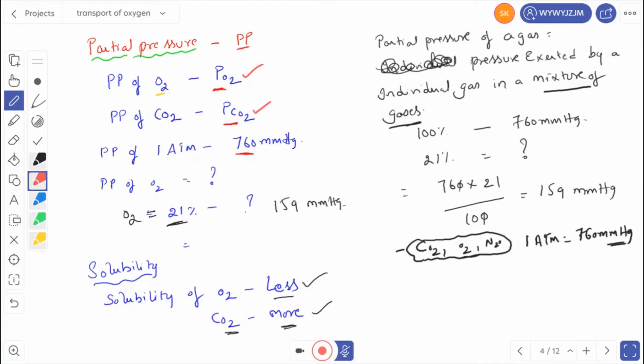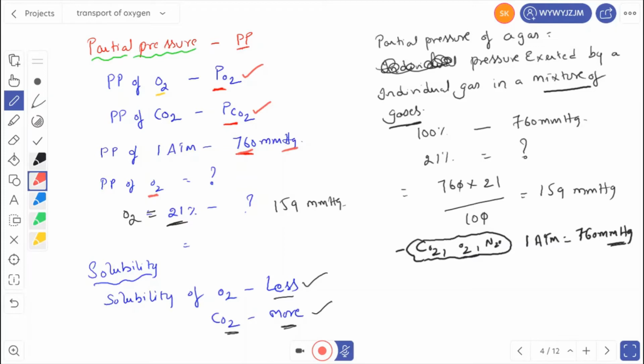The pressure of one atmosphere is 760 mmHg. So let us see, one atmosphere means 100%, equal to 760 mmHg. Then what is the partial pressure of oxygen? Generally the percentage of oxygen in the atmosphere is approximately 21%.